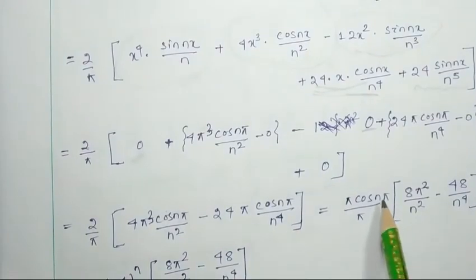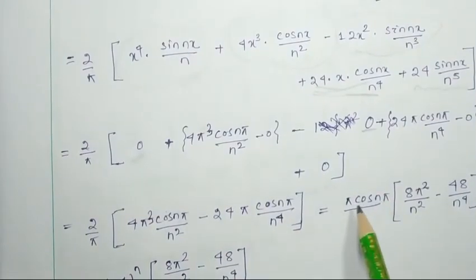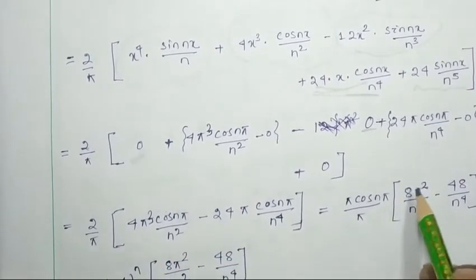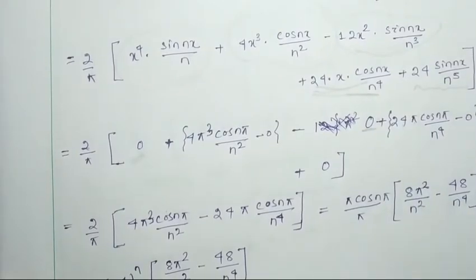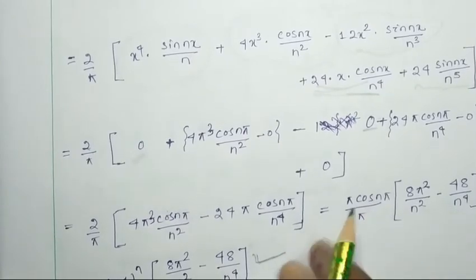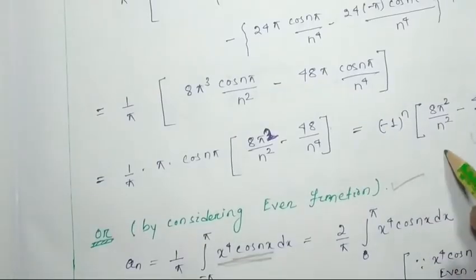So if we take pi cos n pi common and multiply 2 inside the bracket, then it will be 8 pi square minus 48 by n to the power 4. Then pi gets cancelled, and cos n pi remains. So this is equal to this one.